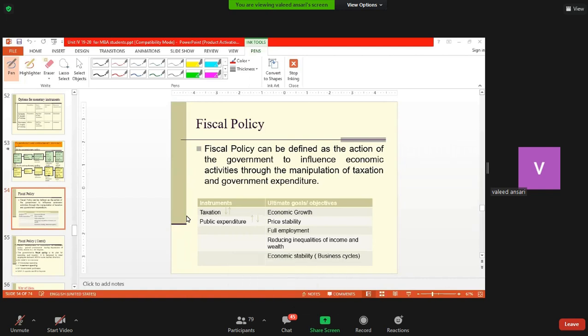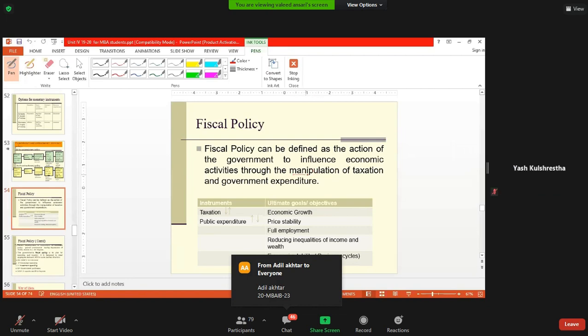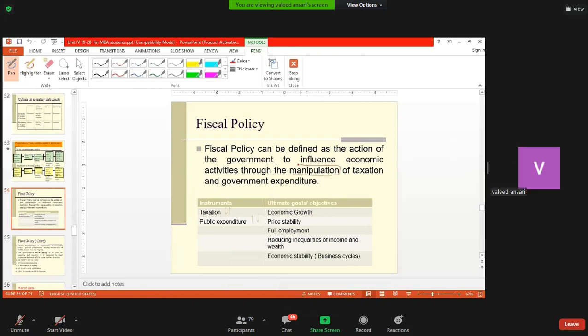Fiscal policy is defined as a policy or the action of the government that tries to influence economic activities through manipulation, do not think manipulation in a negative way, by changes in the taxation and government expenditure.